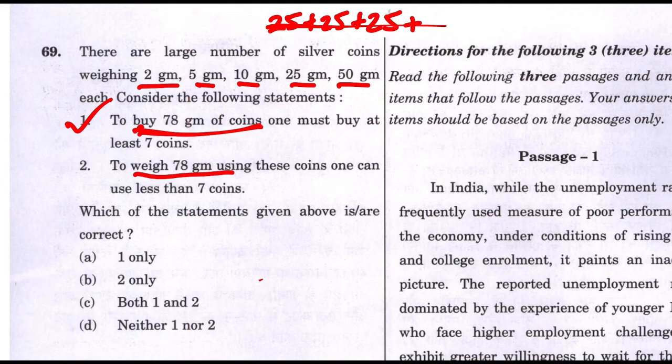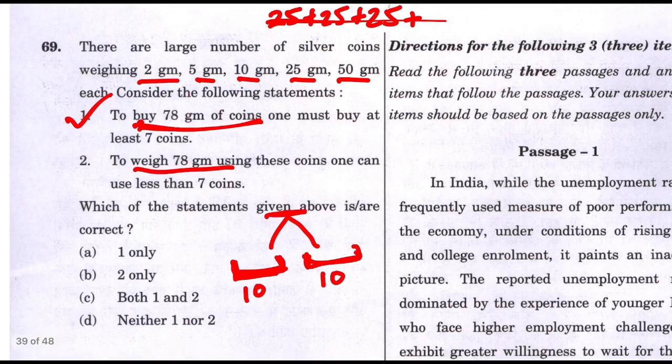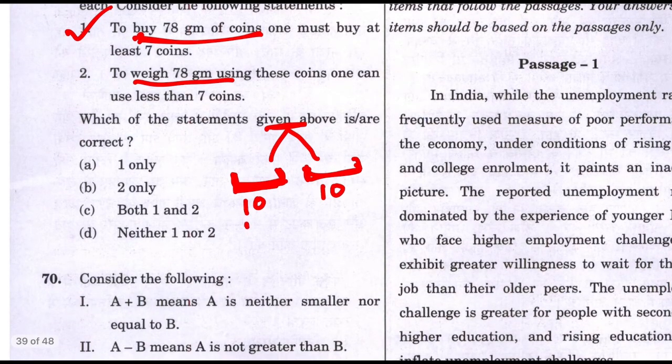Now, this is simply using these coins as weights. I hope you have seen such a scenario where you have a weighing scale. Let's make something like a weighing scale. You have one side here, one side here. Suppose you put 10 grams here, 10 grams here. You will be able to say that both are of equivalent weight. Now, if I put 10 grams here and 5 grams here, one will go down and one will go up.